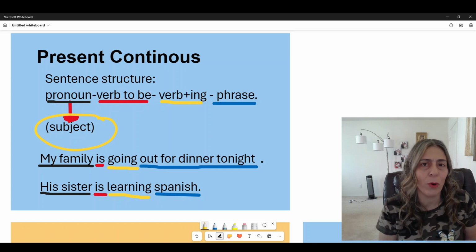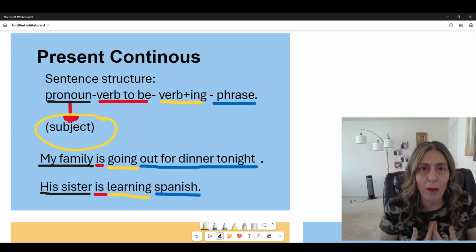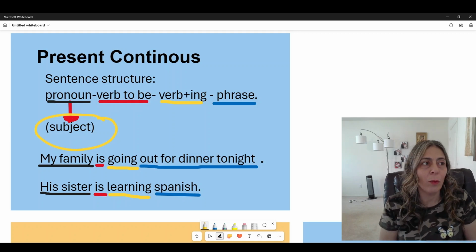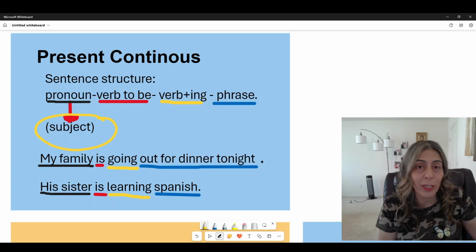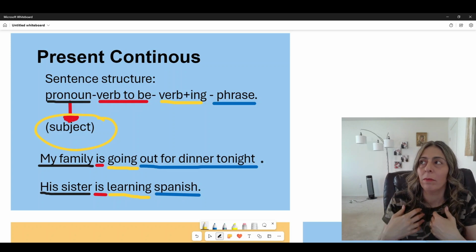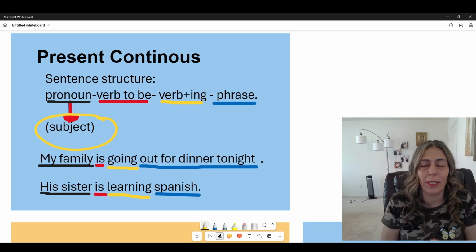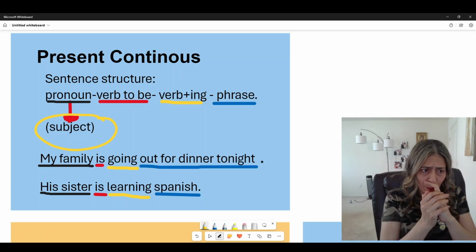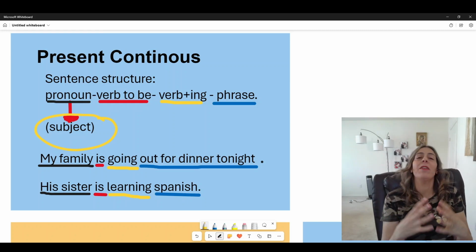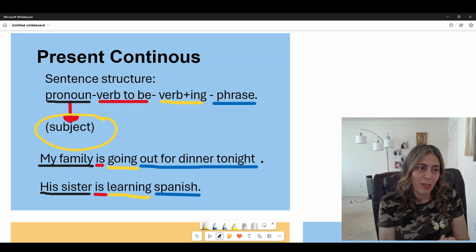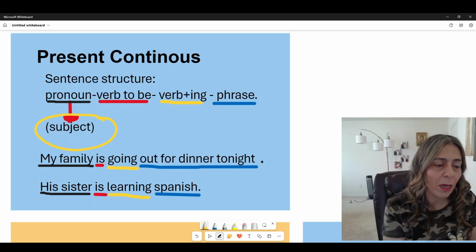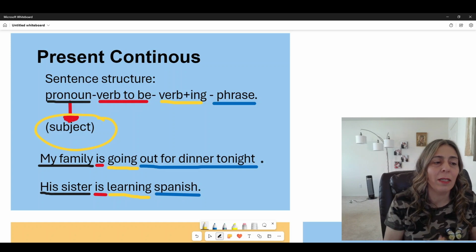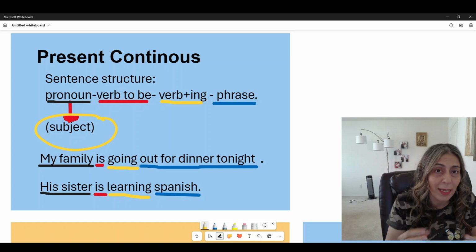We could say the boy, we could say my car, we could say the building, we could mention a place, the restaurant, the place where I live, for example, California. So a subject is something that we are talking about. This is the first thing that comes in a present continuous tense or in any continuous tense.